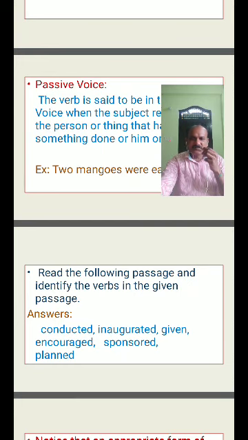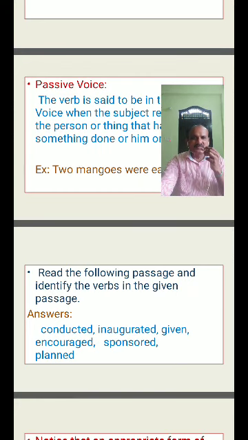The winning team will be given a trophy. So "will be given". It is a future activity.